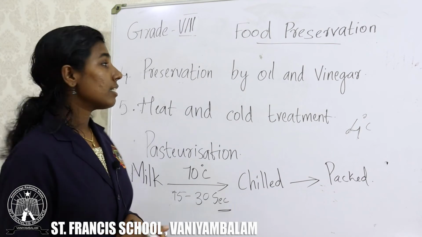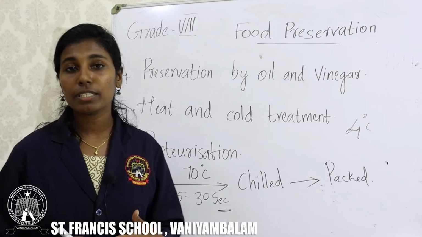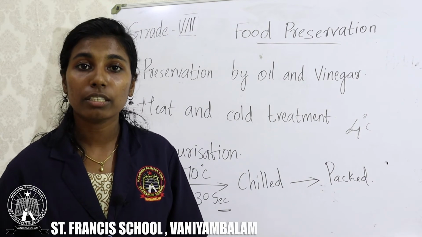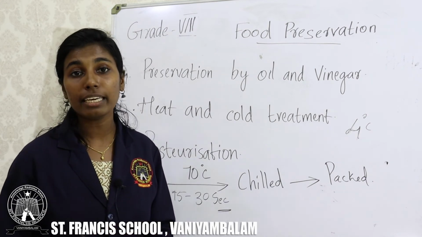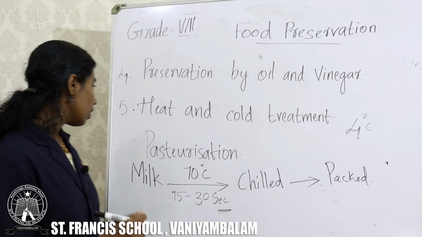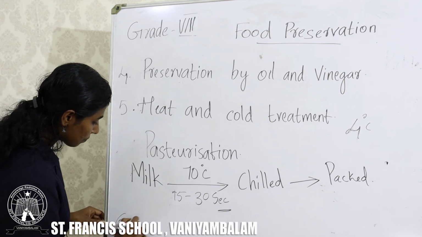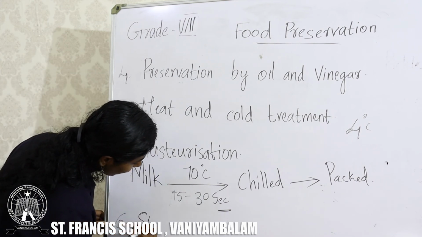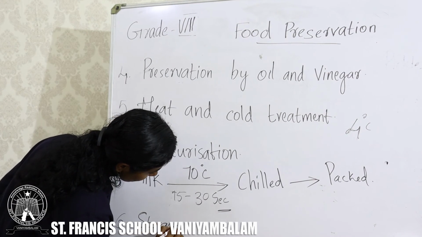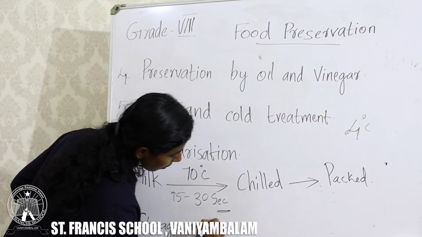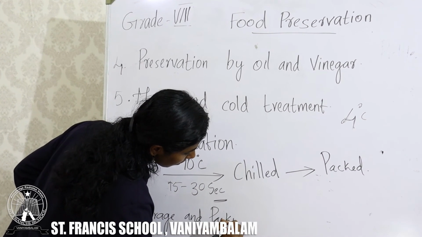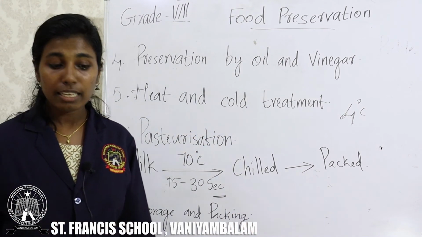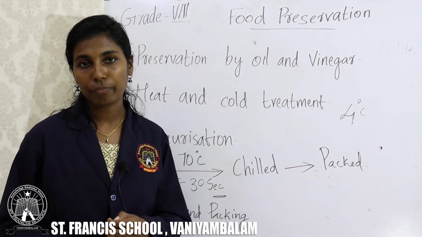Okay, we discussed five important food preservation methods. As for preservation, it is important to make sure the packing is very safe. So, the next method is storage and packing.